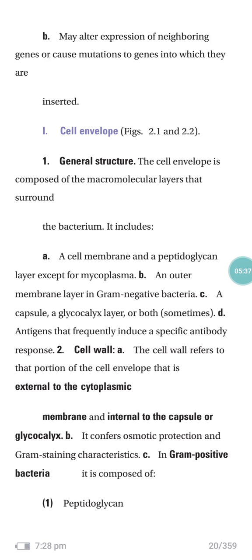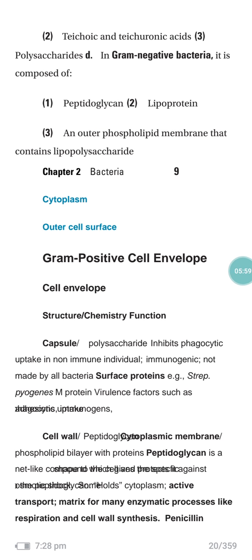Cell wall. The cell wall refers to the portion of the cell envelope that is external to the cytoplasmic membrane and internal to the capsule or glycocalyx. It confers osmotic protection and the gram-staining characteristics. In gram-positive bacteria, it is composed of peptidoglycan and teichoic acids, polysaccharides. In gram-negative bacteria, it is composed of peptidoglycan, lipoprotein and an outer phospholipid membrane that contains lipopolysaccharides.